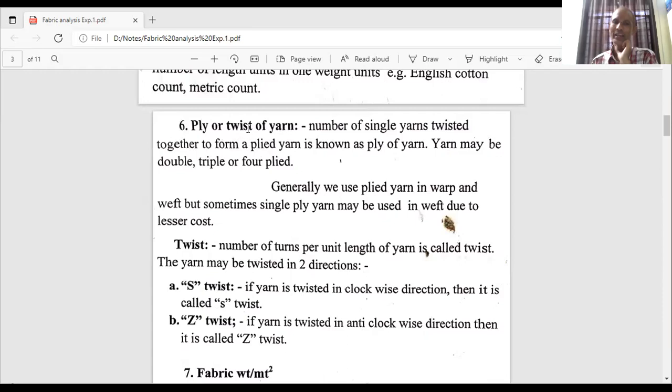Here we are covering two things, ply of yarn and twist of yarn. So ply can be defined as the number of single yarns twisted together to form a plied yarn is known as ply of yarn.